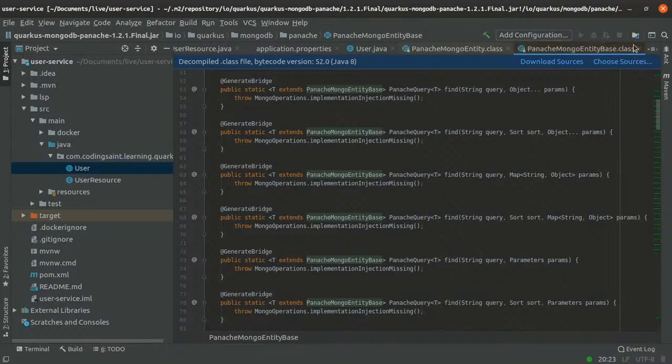For that purpose I have written user ID. But let's see how it works. Because of this, you can actually stop writing your repository classes. Though if you want, you can still write your repository classes. There are ways, but in today's lecture we will only be focusing on Panache with this particular model.